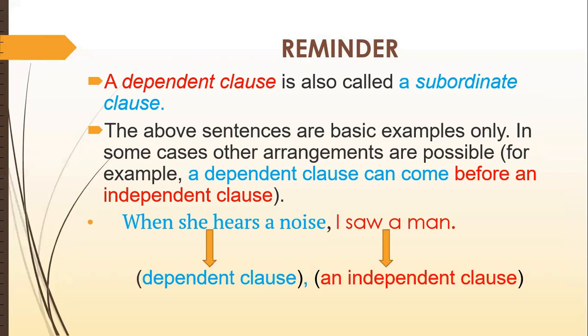But keep it in mind, whenever you use a dependent clause first, before the dependent clause you have to use a subordinating conjunction. The conjunction will be moved along with it. Remember, after a subordinating conjunction, we always use a dependent clause. So if you change the order, you will change the position of the conjunction as well.